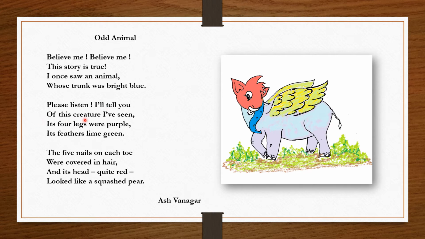Of this creature I have seen. Its 4 legs were purple. Its feathers lime green. The 5 nails on each toe were covered in hair, and its head, quite red, looked like a squashed pear.